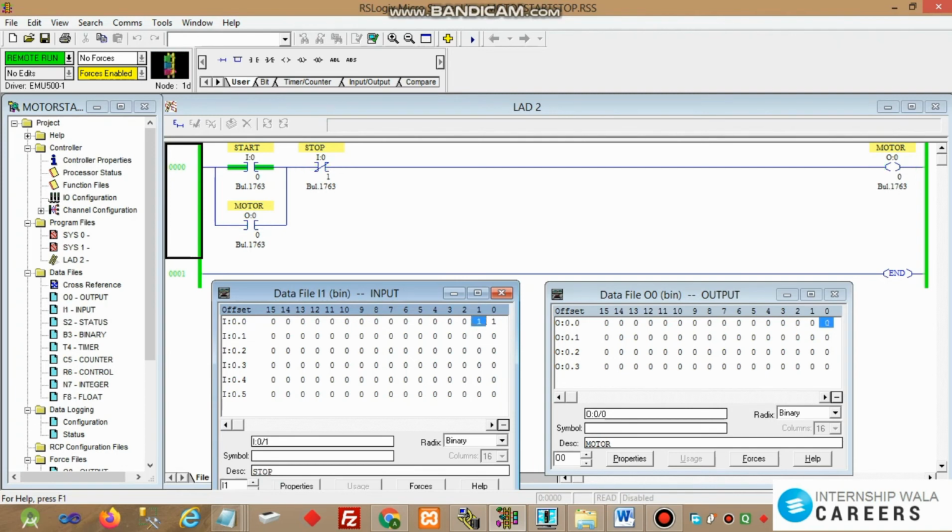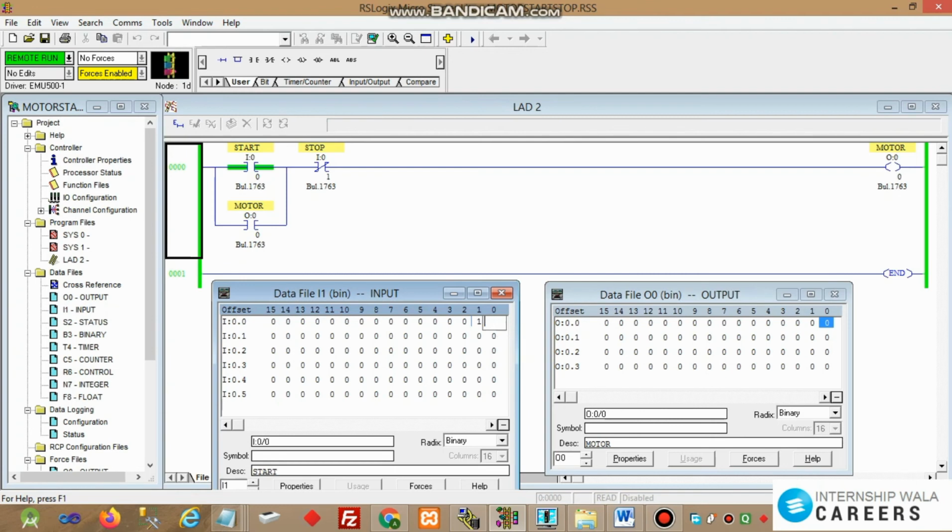Now when we give the value of the stop button as 1, since it is examine if closed, putting the value 1 breaks the circuit and the motor stops. The output value of the motor is 0.